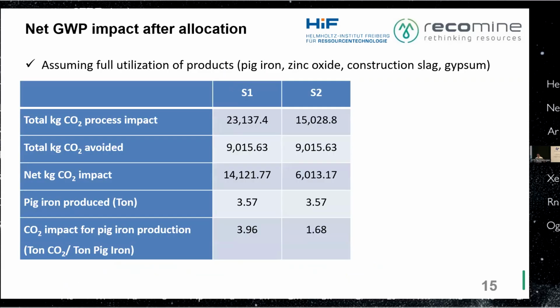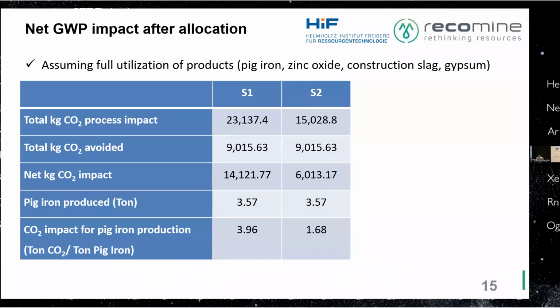Now what we did is calculate the avoided burden by doing this recycling and by having also the full utilization of the products. And in the first scenario, we are emitting 23,000 kilograms of CO2, and in the second scenario, 15,000. And the avoided burden is 9,000 in both, with a total emission of pig iron production.